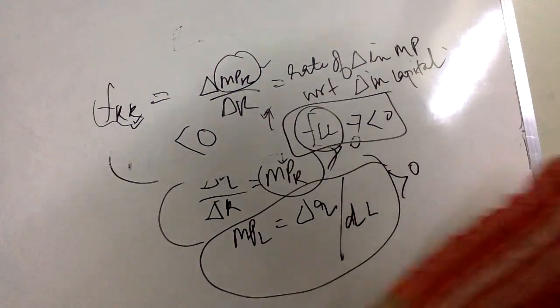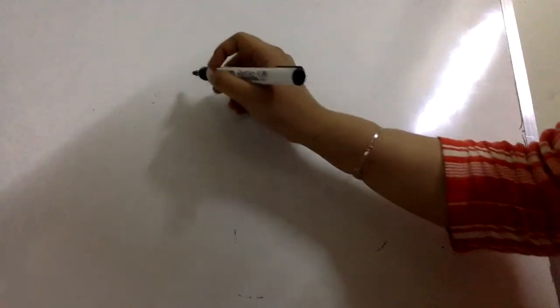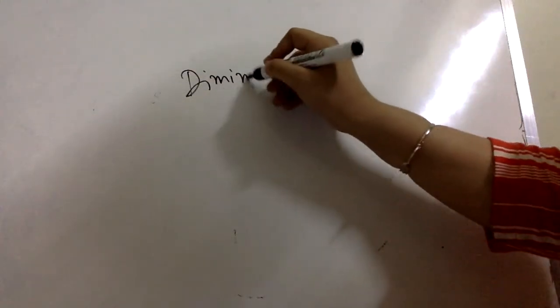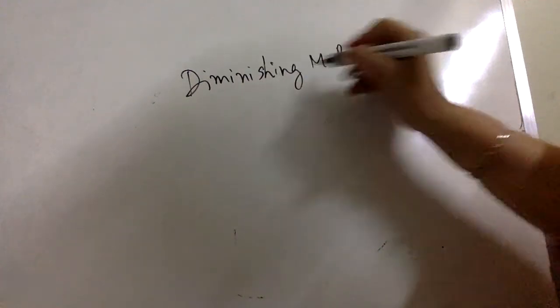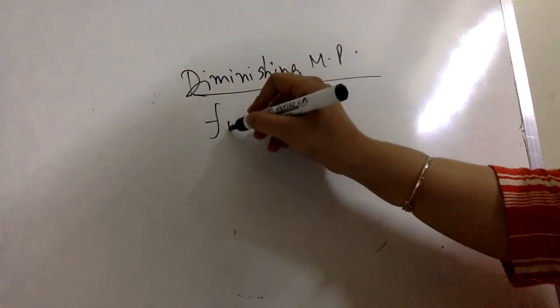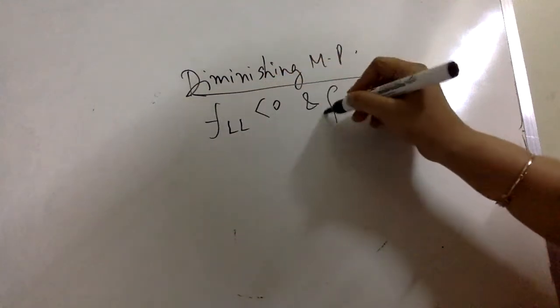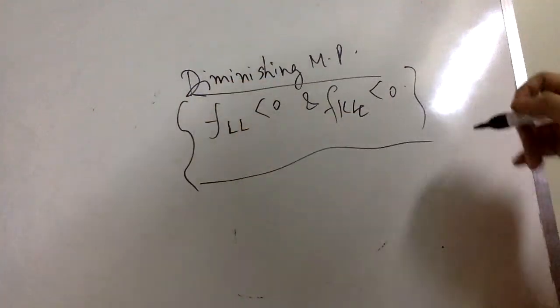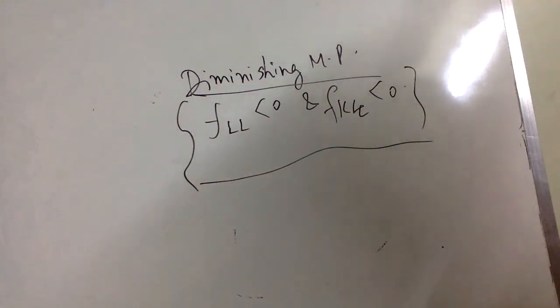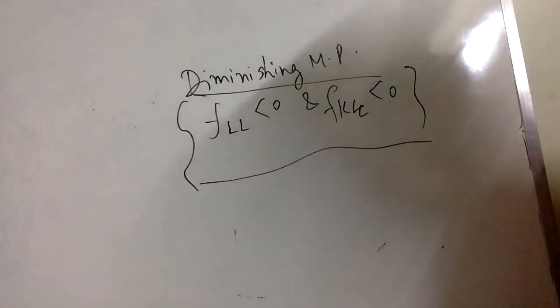So the property of marginal productivity that we are discussing here is that we have diminishing marginal productivity, due to which FLL is negative and FKK is also negative. This is the second order derivative of the production function with respect to capital and with respect to labor.